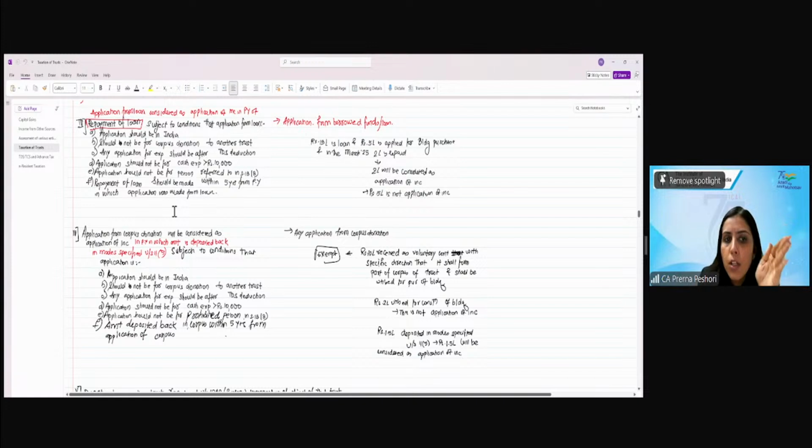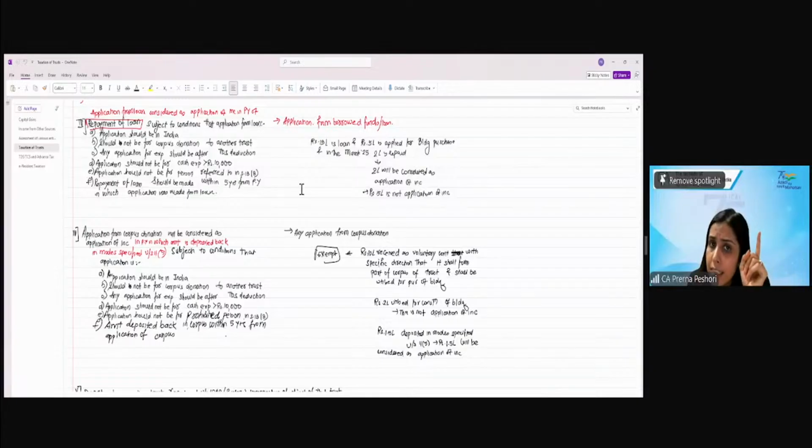Repayment of the loan should be made within 5 years from the previous year in which the application was made for the loan. So let's say for example, 13 lakh is the loan amount and 5 lakh is applied for building, then in the year, let's say March 25, 2 lakh is repaid. So 2 lakh will be considered as application and not 5 lakh.